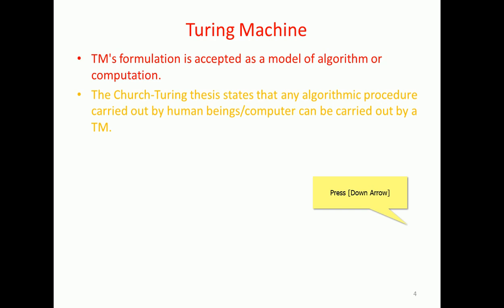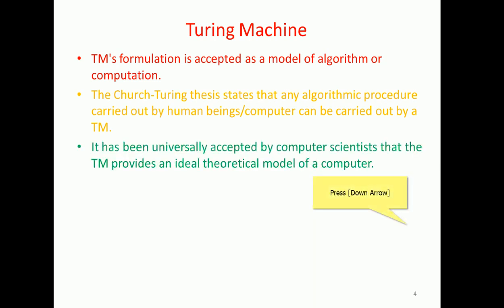It has been universally accepted by computer scientists that a Turing machine provides the ideal theoretical model of the computer, the classical concept which is emulated by Turing machines. That is accepted by the entire world scientific community.